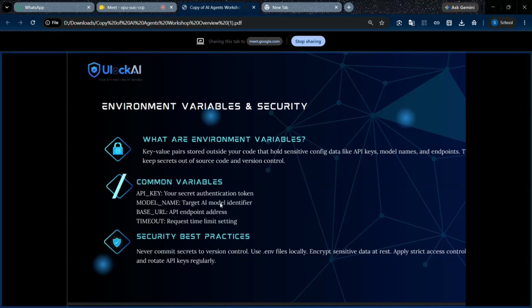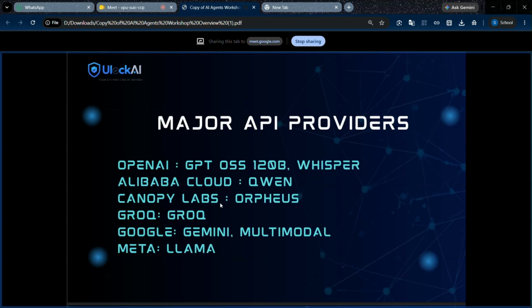I will display the major API key providers. OpenAI provides the GPT OSS 120 billion parameter model and a Whisper model. Alibaba Cloud provides a Qwen model, Canopy Labs provides a TTS model, and Groq provides a Groq model. Google provides Google Gemini and multimodal models. Meta provides Llama.